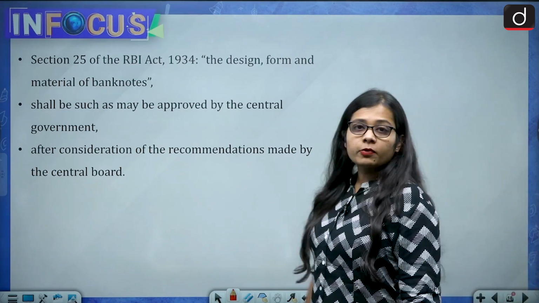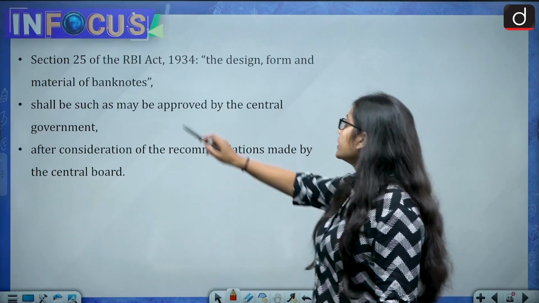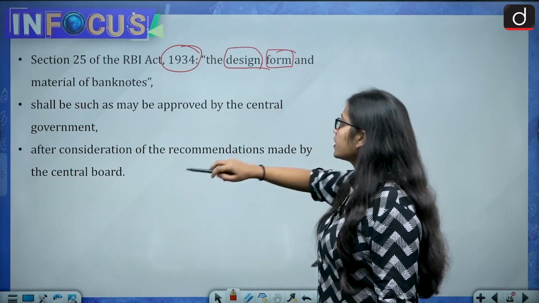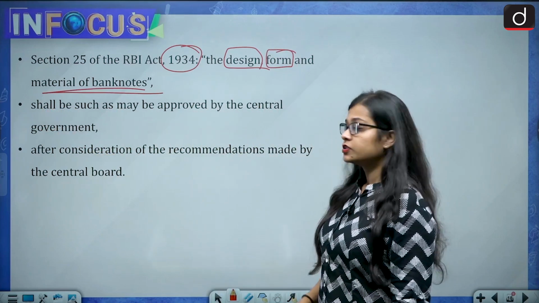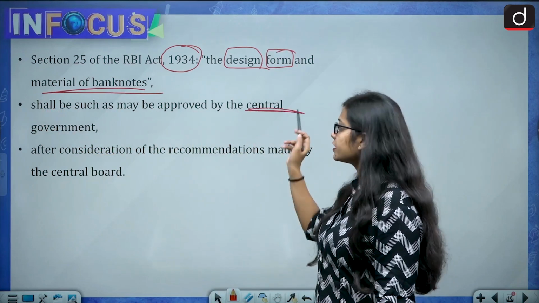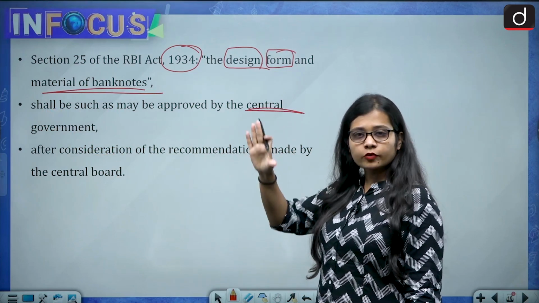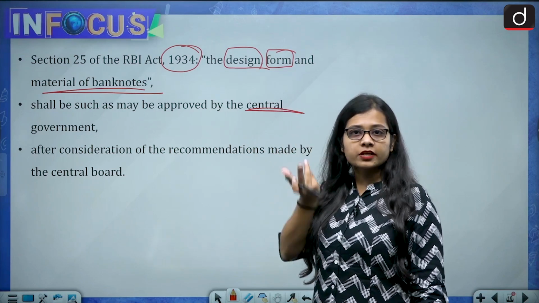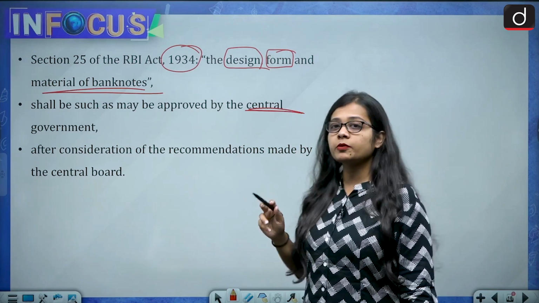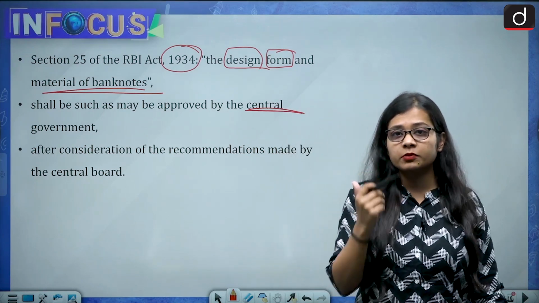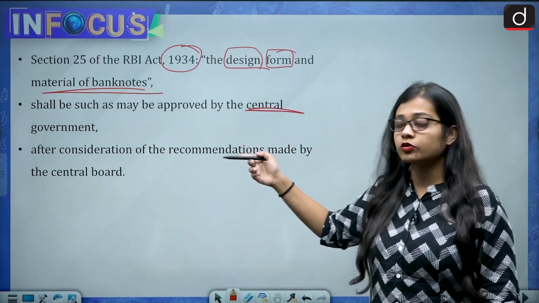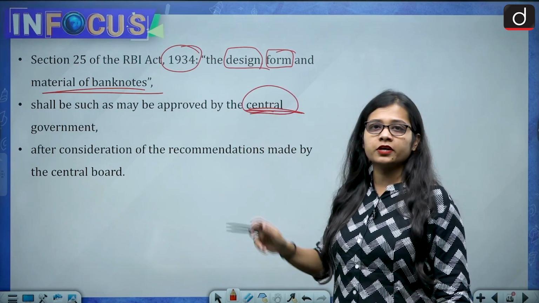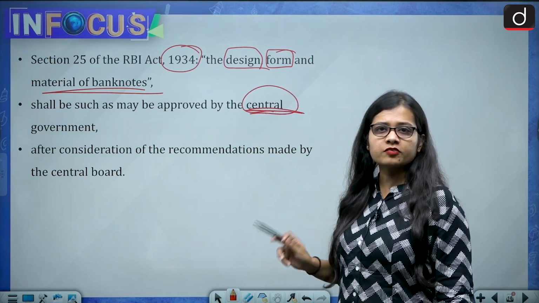Now, if we talk about section 25 of the Reserve Bank of India Act 1934, then the design, the form and the material of banknote shall be such as may be approved by the central government. So the design, it means whatever is printed on the banknote, the form, be it rectangle, be it square, be it circle, and the material, what is the material which will be used for making the banknotes. So this will be such that it is approved by the central government. So there is a role of central government also involved in this process.